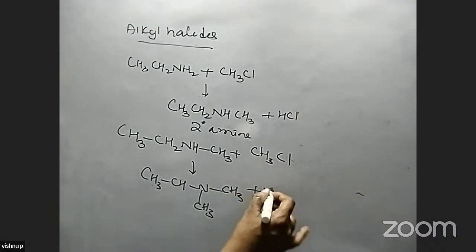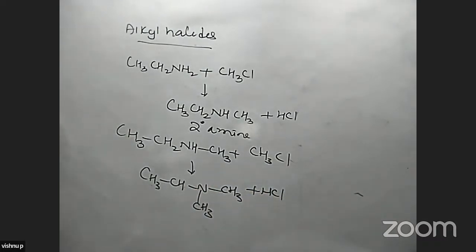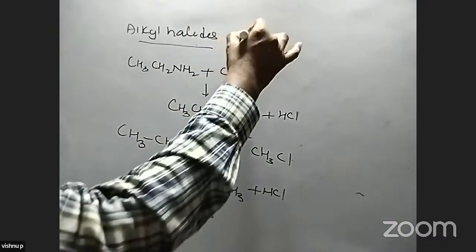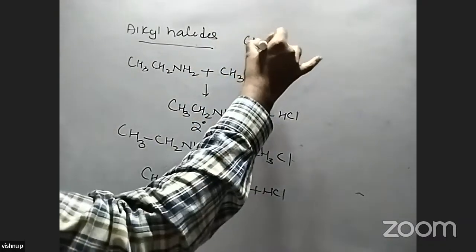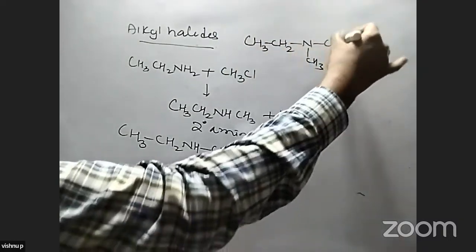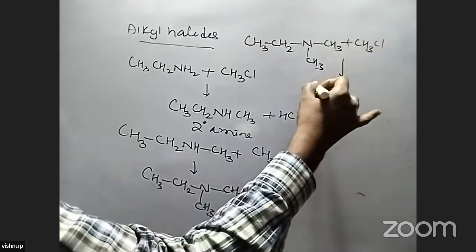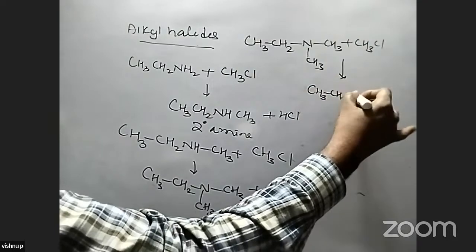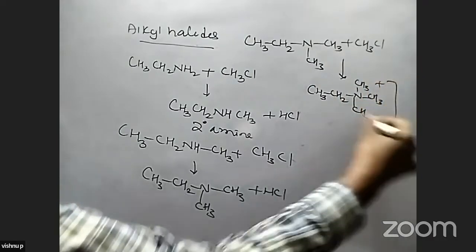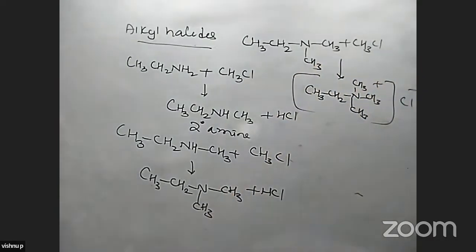So we get the compound N(CH3)3 with HCl. What type of amine is formed in this reaction? A tertiary amine is formed. Finally, this tertiary amine is again treated with CH3Cl in the final step. We get a quaternary ammonium salt, with N carrying a plus charge combined with Cl minus. Here a quaternary ammonium salt is formed in this reaction.